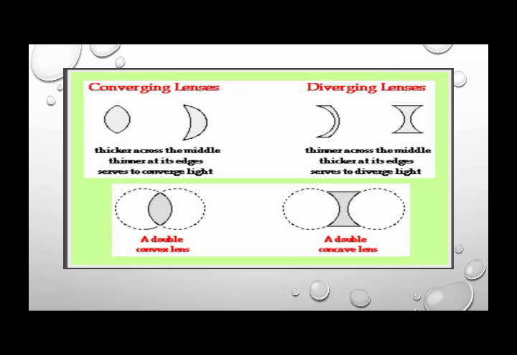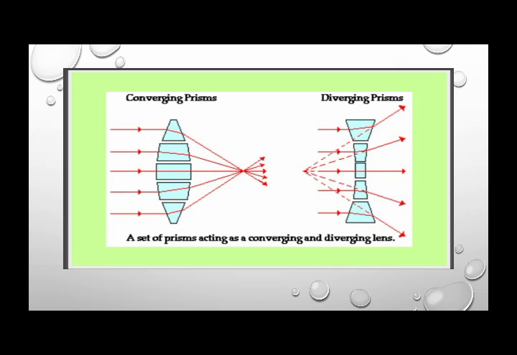Now here you can see the converging lenses and the diverging lenses in front of you. This type of lens is called a convex lens, meaning the lens is bulging, right? And when the lens is depressed inside, it is called a concave lens.